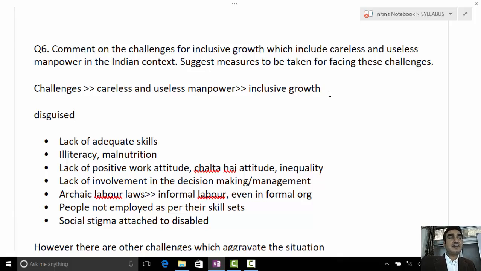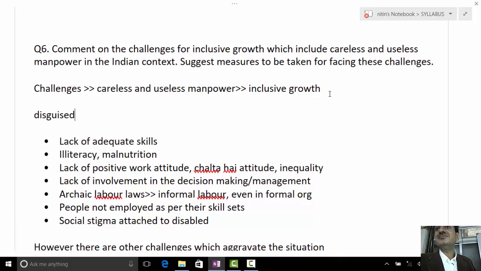Secondly, when is a manpower careless, or when is a manpower useless? For example, we say useless when the person is involved in a particular employment and not having the adequate skills to do that. भाई काम उसे ऐसा करवा रहे लेकिन स्किल्स तो है नहीं उसके पास, तो यूजलेस हो गया वो.